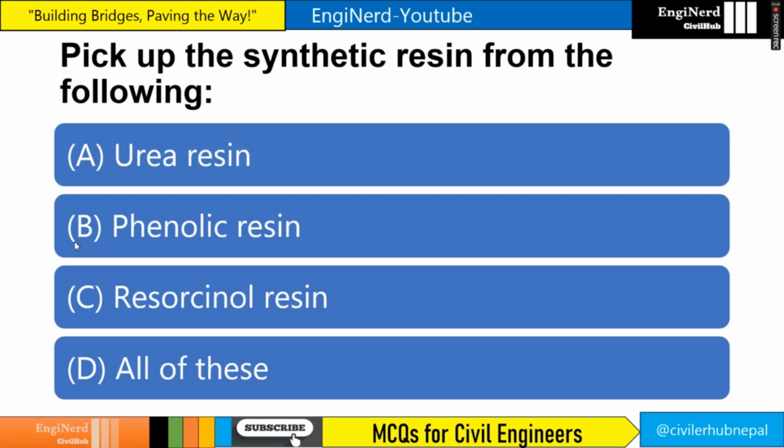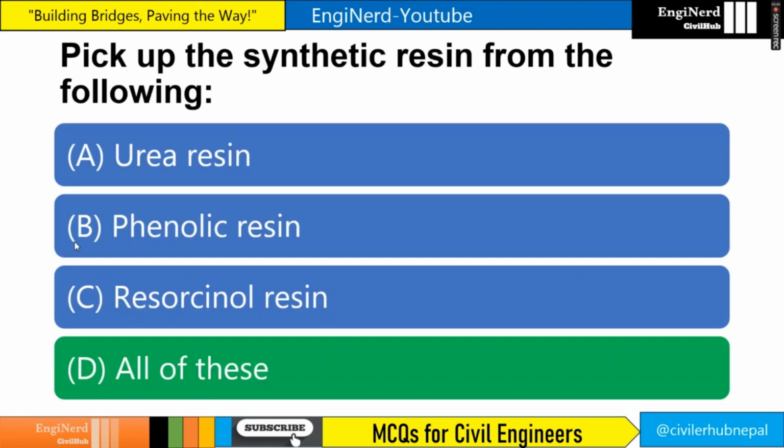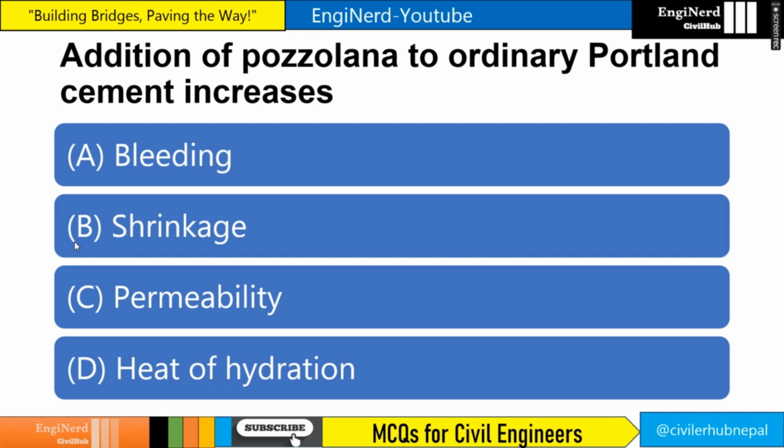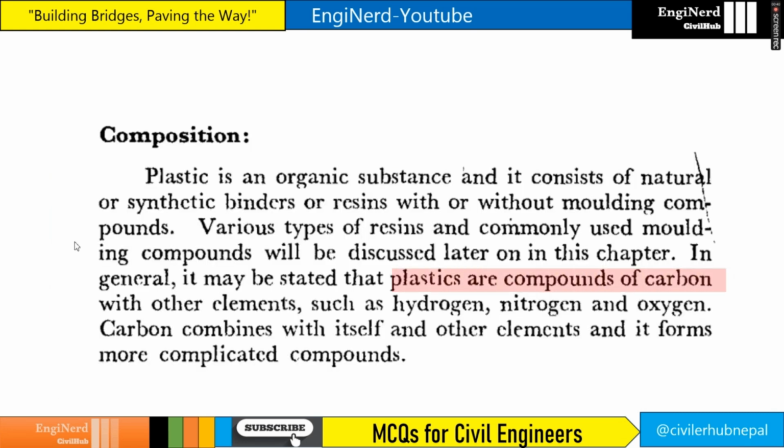Pick the synthetic resin from the following: urea resin, phenolic resin, resorcinol resin, all of these. So we see here the synthetic resins are mainly of 4 types: melamine resin, phenolic resin, resorcinol resin, and urea resin. So all of these are the answer. Addition of pozzolana to OPC increases what? Shrinkage. Plastics are compounds of carbon with what? Hydrogen, nitrogen, oxygen, all of these. So plastics are compounds of carbon with other elements such as hydrogen, nitrogen, and oxygen.